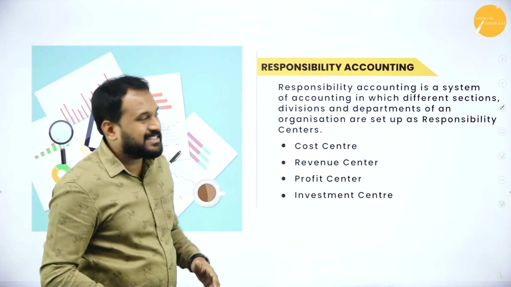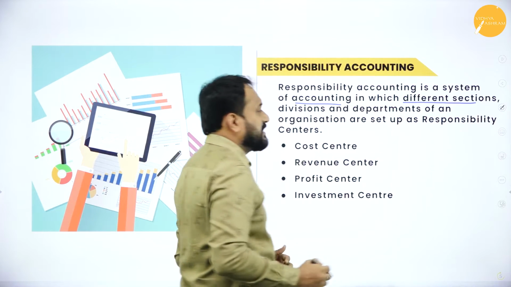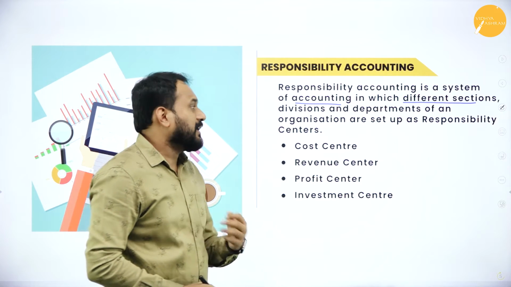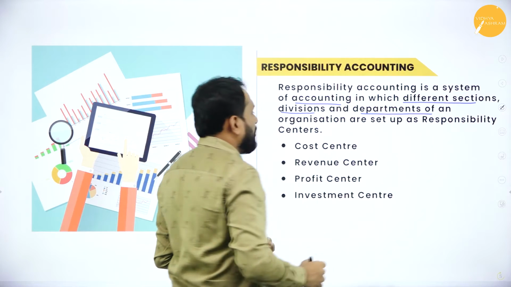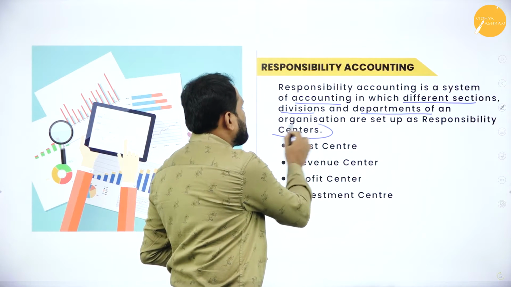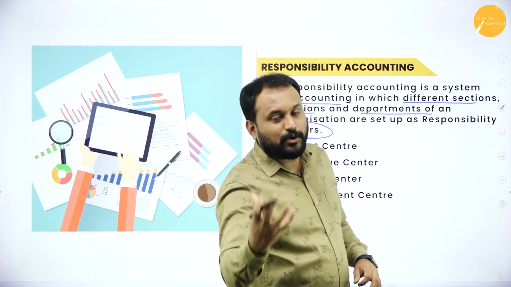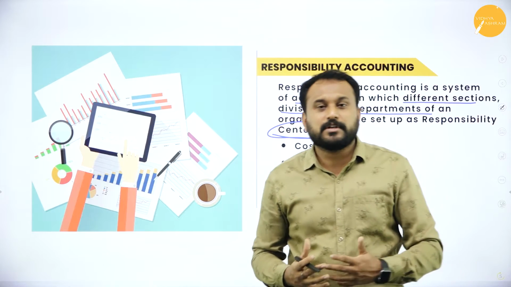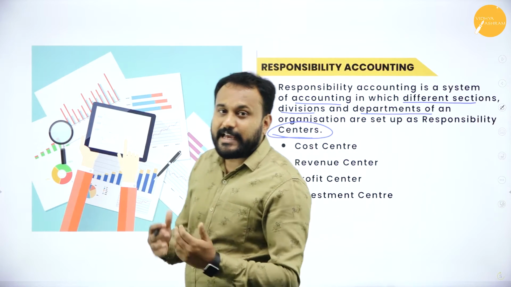Responsibility accounting is a system of accounting in which different sections, divisions and departments of an organization are set up as responsibility centers. Now what does that mean? The owner is the shareholder. The shareholder will not have any rights in the management for day-to-day activity.